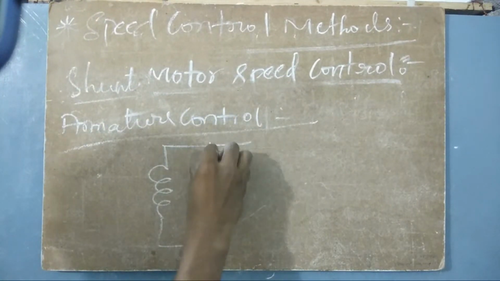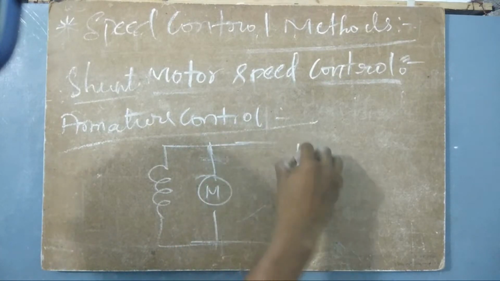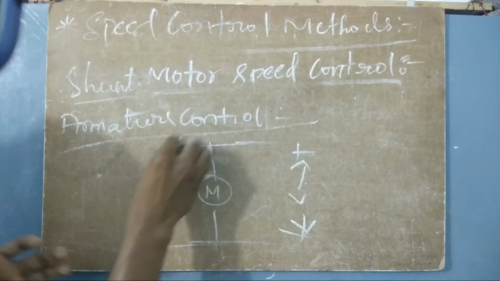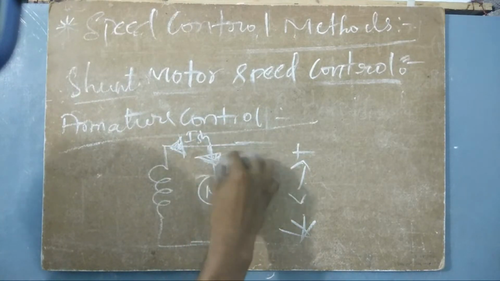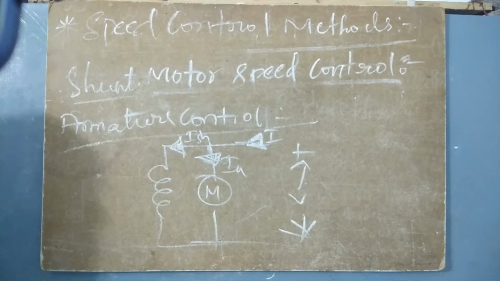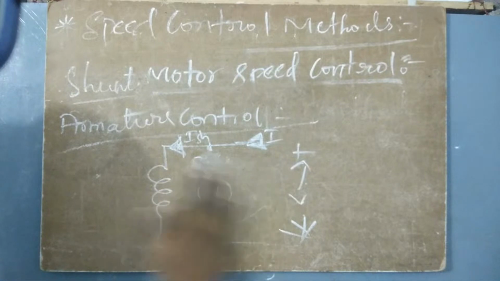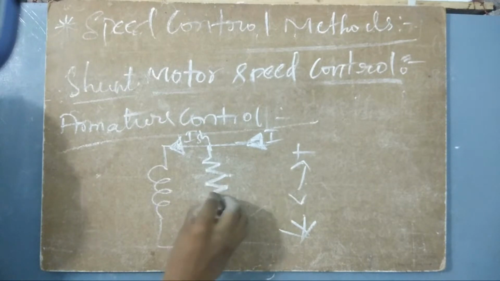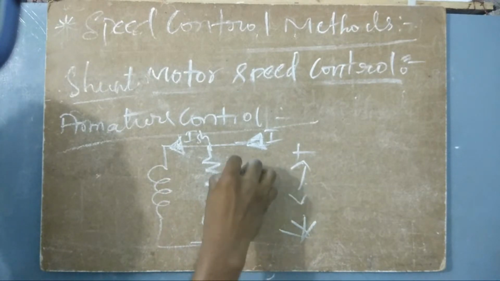What I am doing here is, normally the DC shunt motor will be connected like this, right? When the voltage is given, this field will react due to the field. The direction of ISH will be here, and IA will be like this, and I will be like this. But instead of making this direct connection, I will make some change. I will put a rheostat here, that is a variable resistance, and then I will have my motor. So this motor is going to be connected like this.